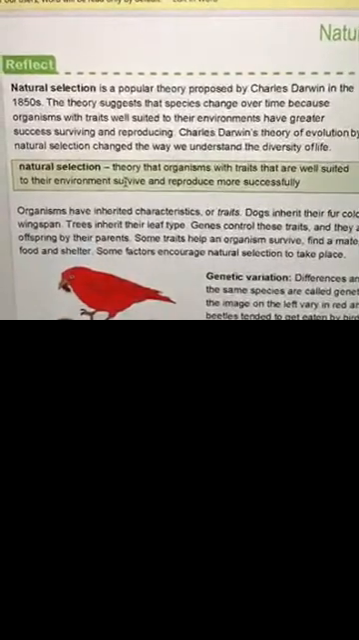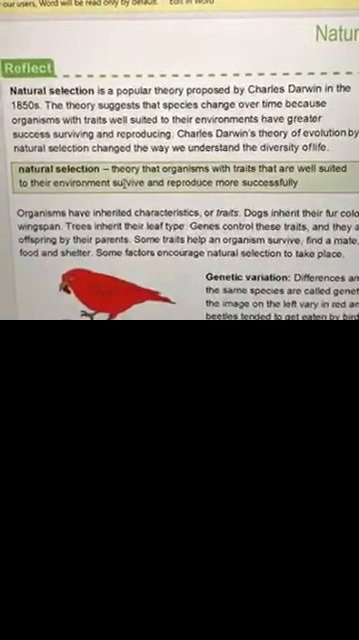The theory suggests that species change over time because organisms with traits well suited to their environments have greater success surviving and reproducing. Charles Darwin's theory of evolution by natural selection changed the way we understand diversity of life. All right, great job. Keep going. Natural selection, the theory that organisms with traits that are well suited to their environment survive and reproduce more successfully.